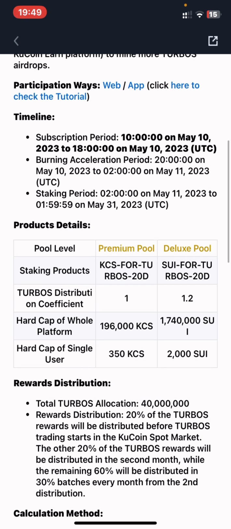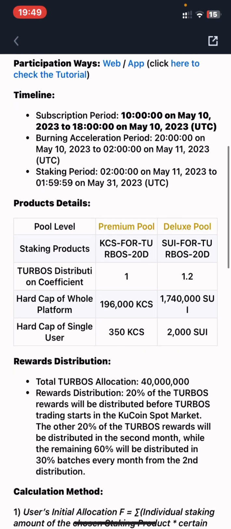And the product details is the pool staking products. You can stake KCS for this token for a period of 20 days. The same thing goes to SU token to get this token for 20 days.